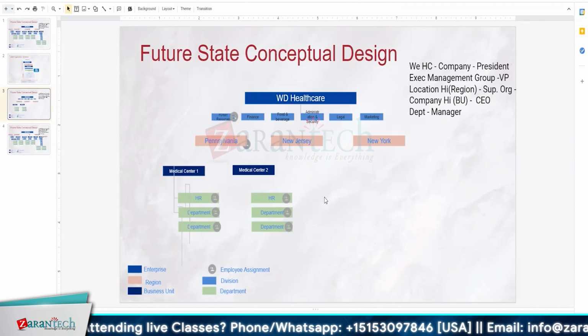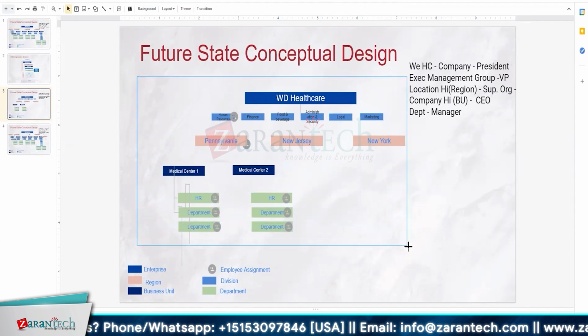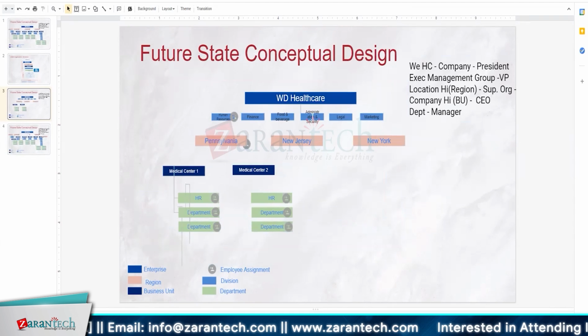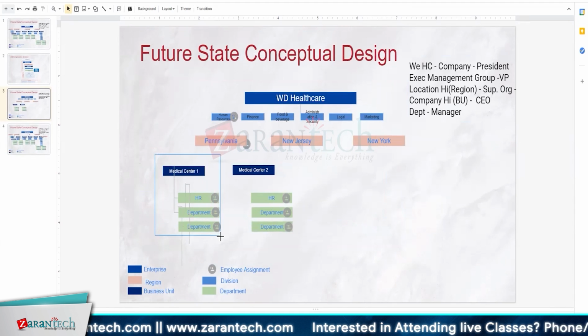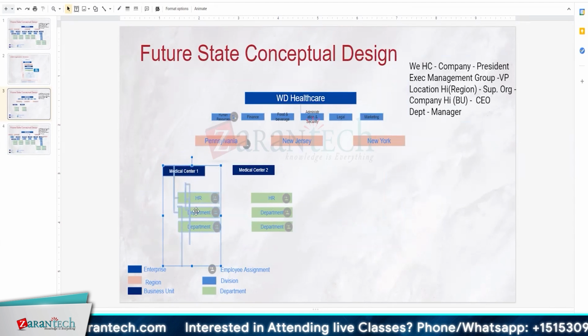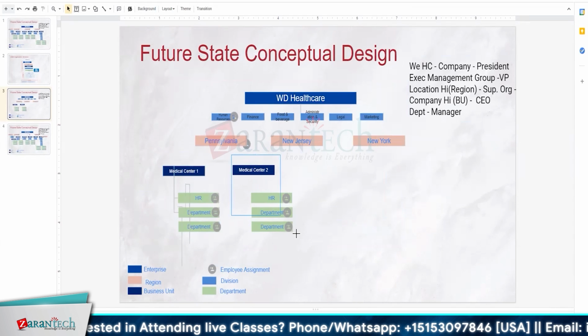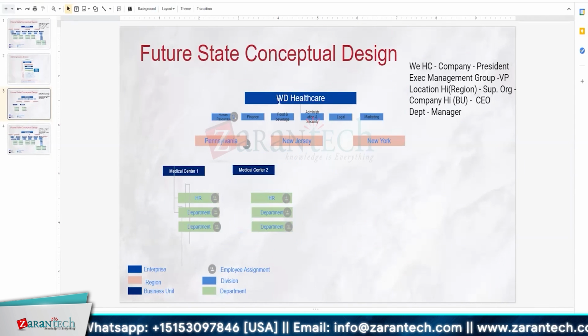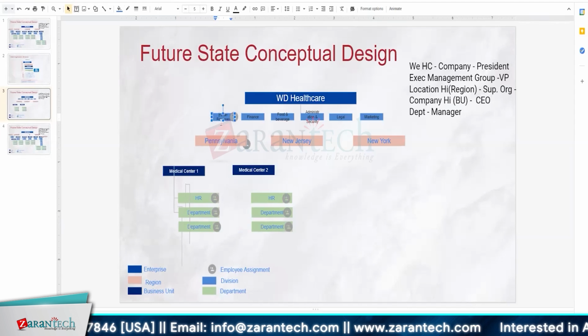As per my understanding, this entire org structure is a company, okay? And within this company, we have sub companies. Medical Center 1 is one sub company, Center 2 is a separate company. So at the parent level, human resource has rights to hire anyone in any of the sub companies.